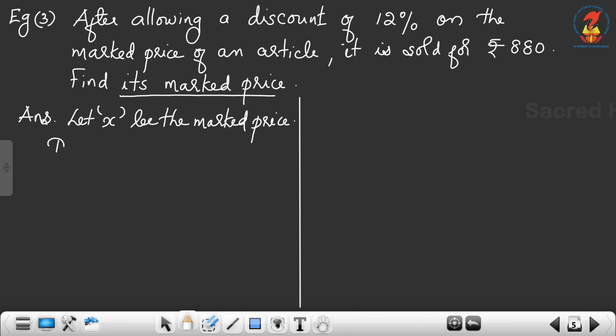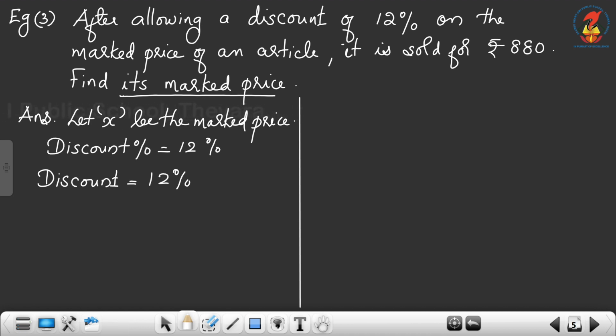Then the discount percentage is given. Discount percent is 12%. So can you find out the discount amount? The discount is calculated on which price? The marked price. That is, the discount is 12% of the marked price.